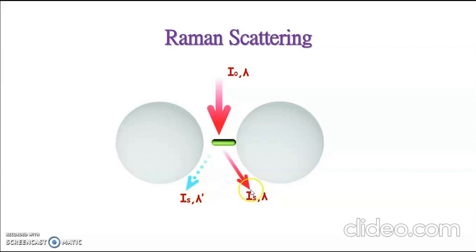The scattering of light with unchanged wavelength is known as Rayleigh scattering. When there is a change in wavelength, it is known as Raman scattering.